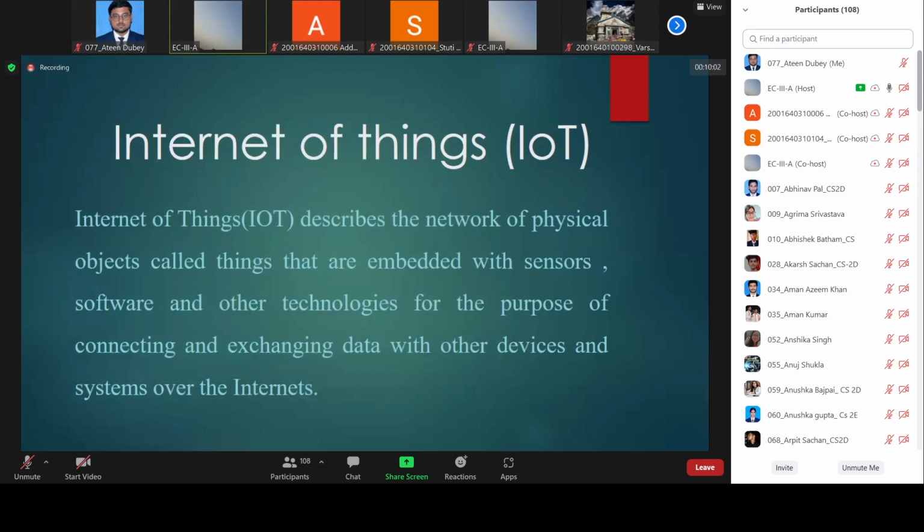So when we speak something, who will sense the voice? Obviously, there are some sensors. The voice will be converted into an electrical signal. This is basically the work of the sensor.